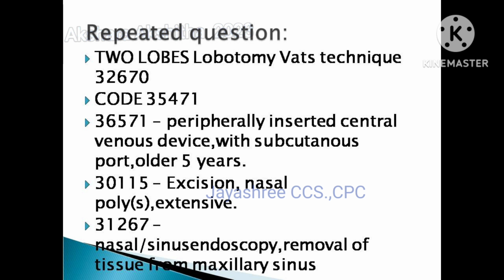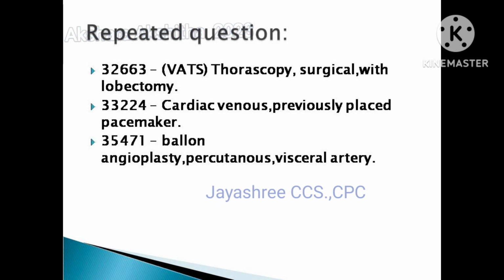Please go through the important coding guidelines chapter wise, and what they asked previously. From that CPT code itself, please check any guidelines, any exclude, include, or any modifier applicable or not. From that point of view, you have to check with that code only, the repeated codes.